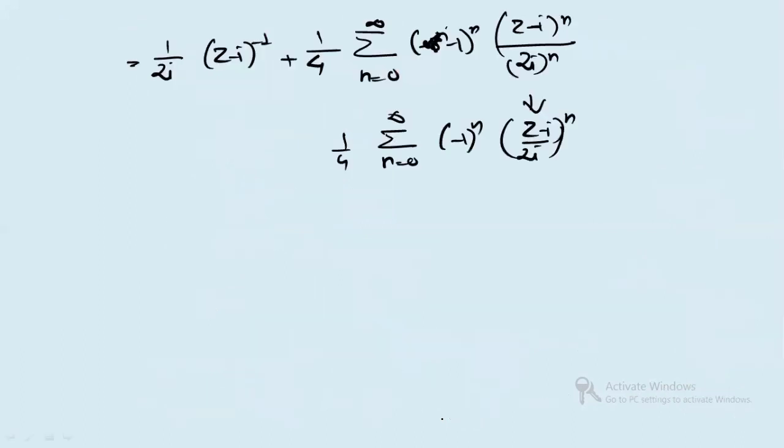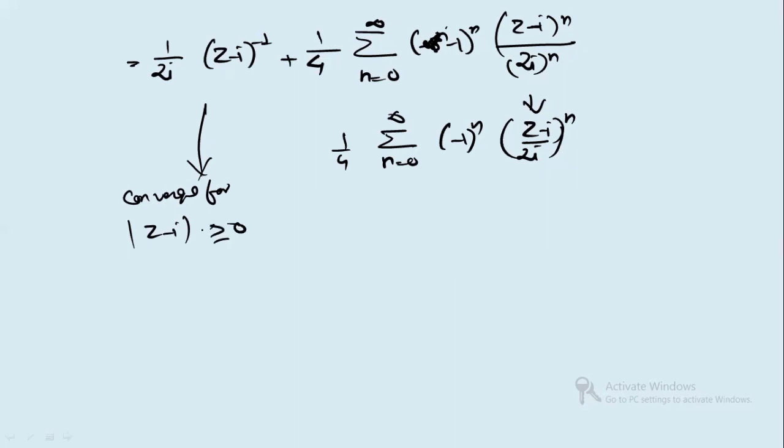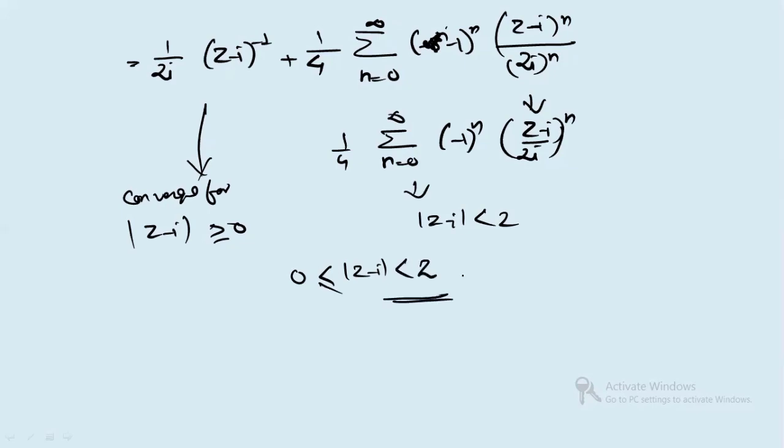So if you see here in this case, this first term will converge for mod (z minus i) greater than or equal to 0. And this will converge for mod (z minus i) less than 2. That means this entire function f(z) given to us will be convergent for mod (z minus i) greater than or equal to 0 but less than 2. All right. So this is how you can do.